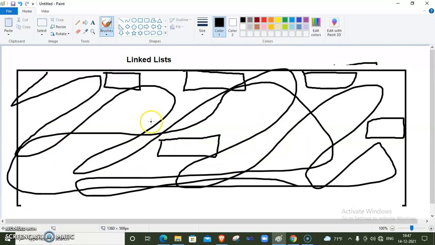Then if I want to allocate memory for an array, and the size of the array is 100 elements, we can't allocate memory for 100 elements by using these free blocks, because this one is smaller and this is not sufficient to store 100 continuous elements.